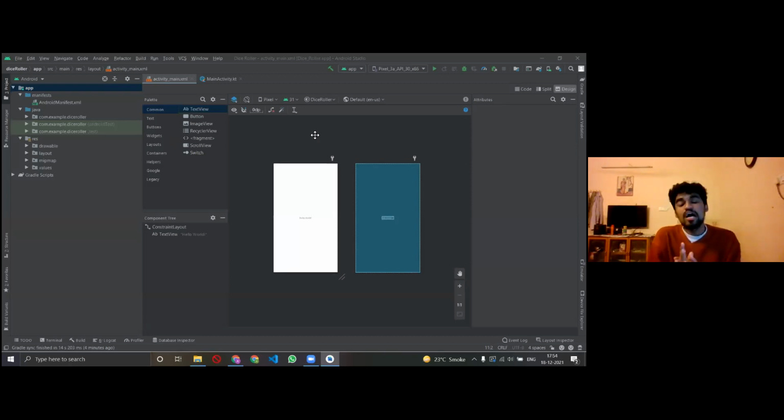Android Studio also has AVD, where you can run your app on a virtual mobile phone. So I've coded some app, and I want to run it on a mobile phone, right? Android Studio provides you that facility to run it on a virtual device, but that takes up a lot of your RAM. If you have a very good laptop and a very good processor, then only I would suggest you use AVD.